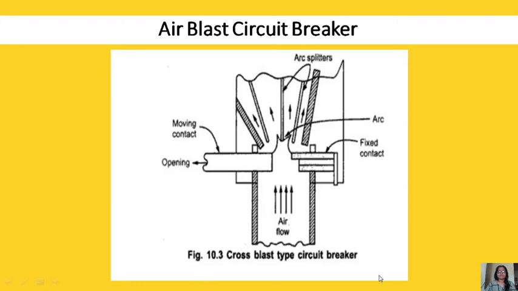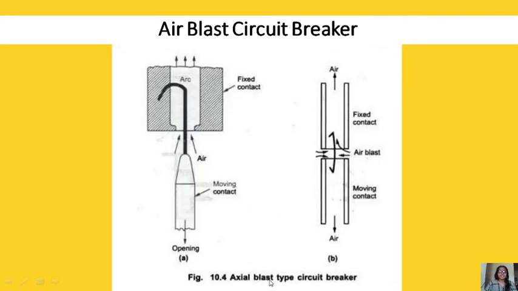We have the cross blast type circuit breaker. As air is forced perpendicular to the arc path, it goes from the downward direction and the arc moves up. This is the axial blast type circuit breaker. The air and arc path are like this: the pressurized air is in line with the arc path, or in the longitudinal direction to the current. The second is double blast, or double axial blast, also called radial blast.